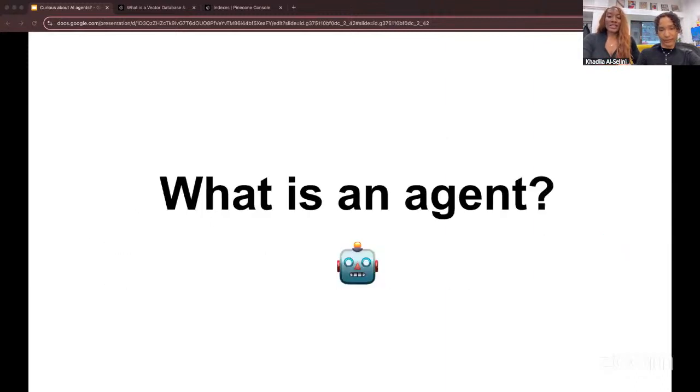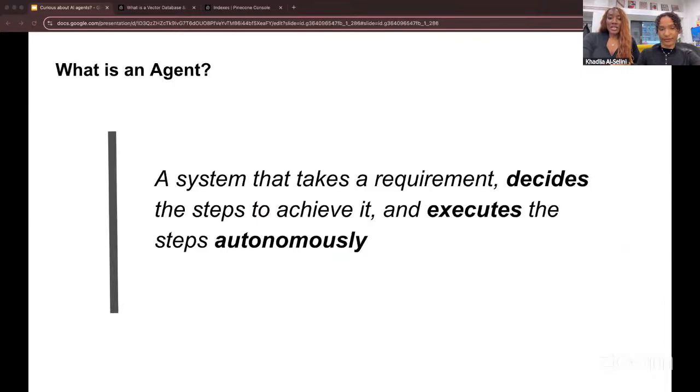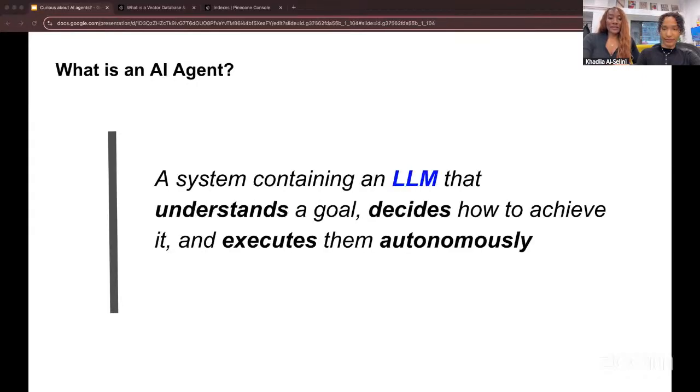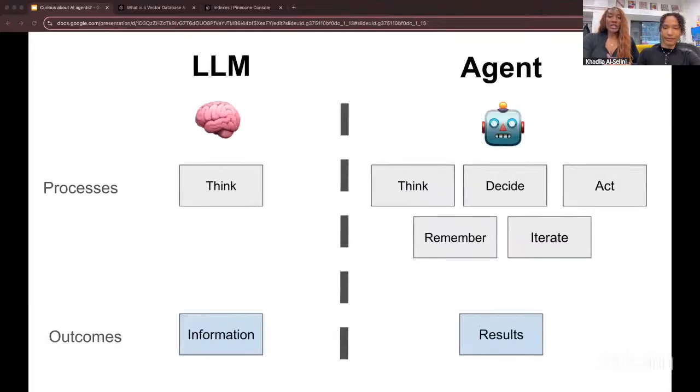So what even is an agent? An agent broadly is a system that takes a requirement, decides the steps to achieve it, and executes them autonomously. More specifically, an AI agent is a system containing an LLM that understands a goal, decides how to achieve it, and acts on its own. To explain this better, let's look at the difference between a regular LLM and an agentic system, also known as an agent. On its own, an LLM is just an intelligence layer.